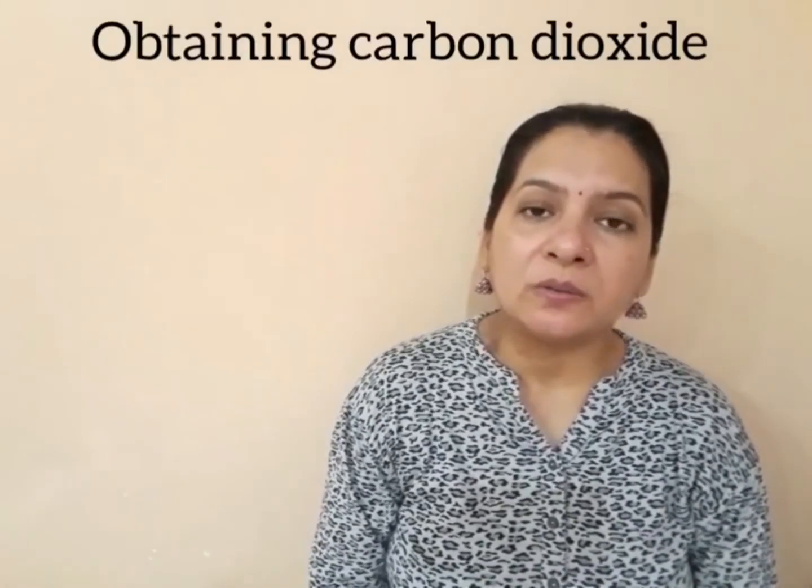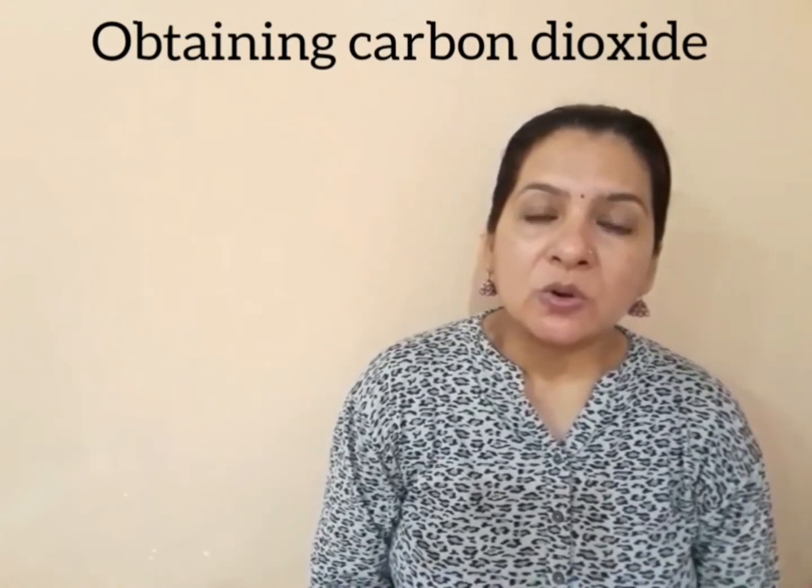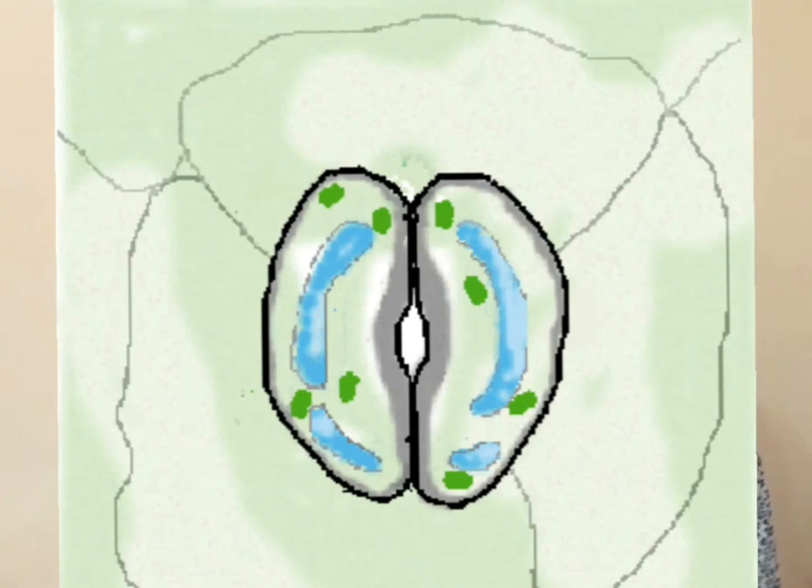Now let's see how does CO2 reaches in the leaves for photosynthesis. So two kidney shaped guard cells enclose a tiny pore called stomata in the epidermis of the leaf, and when water reaches each and every cell of a leaf, including these guard cells, they become turgid and swollen, and they bulge outward.